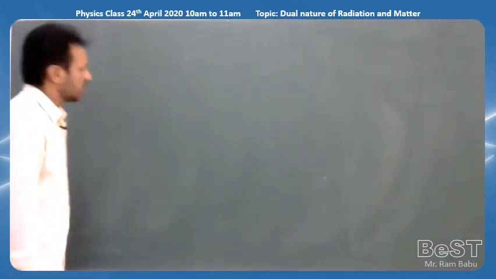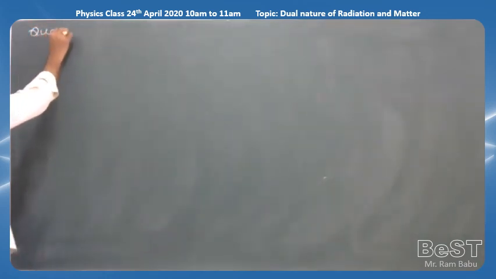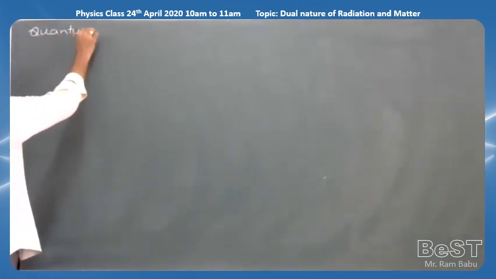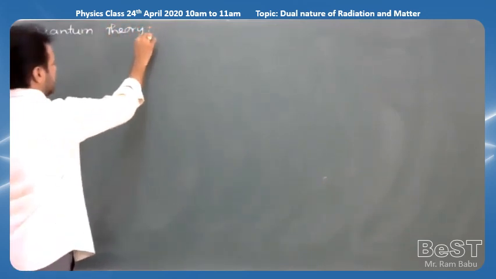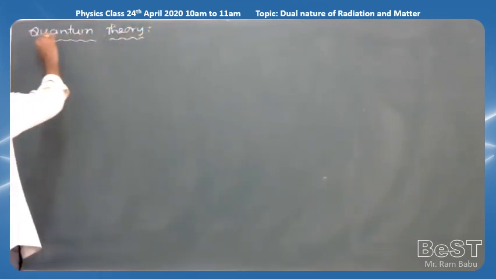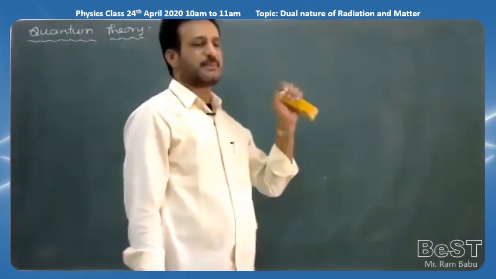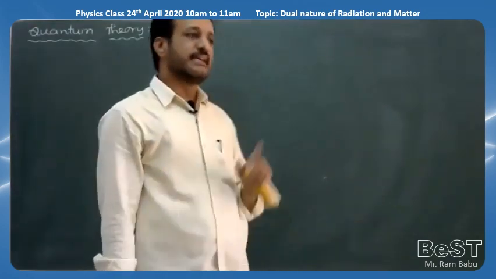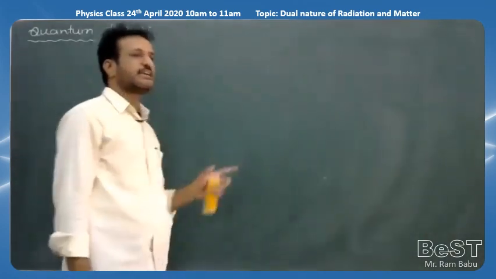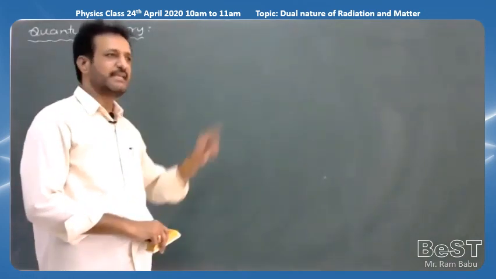So generally, what is quantum theory saying? Quantum theory explained the photoelectric effect. Actually, quantum theory was proposed by Max Planck for black body radiation. To explain the black body radiation concept, Max Planck proposed quantum theory. But later the same theory was taken by Einstein, and he also applied it to the photoelectric effect, and successfully explained it.